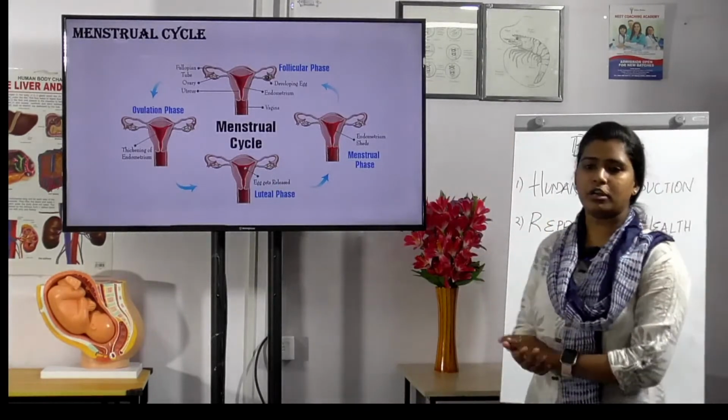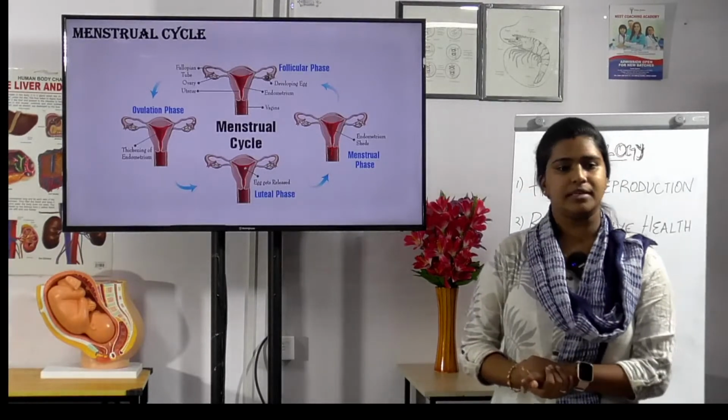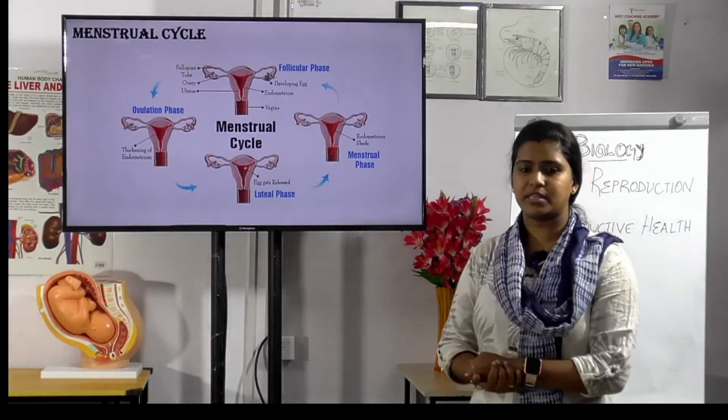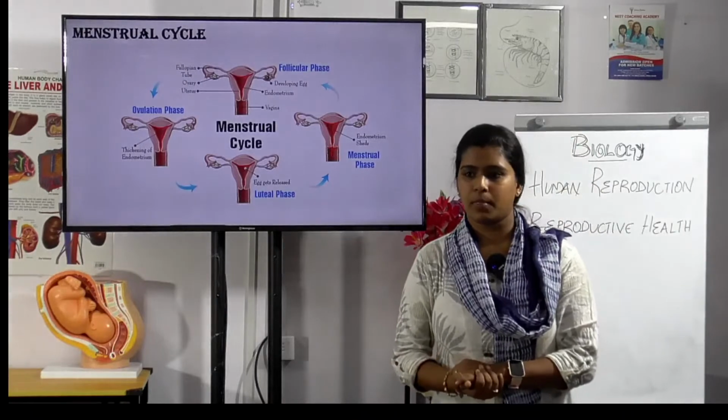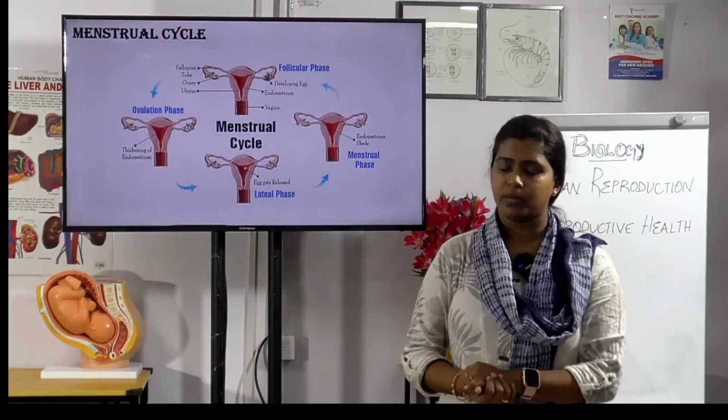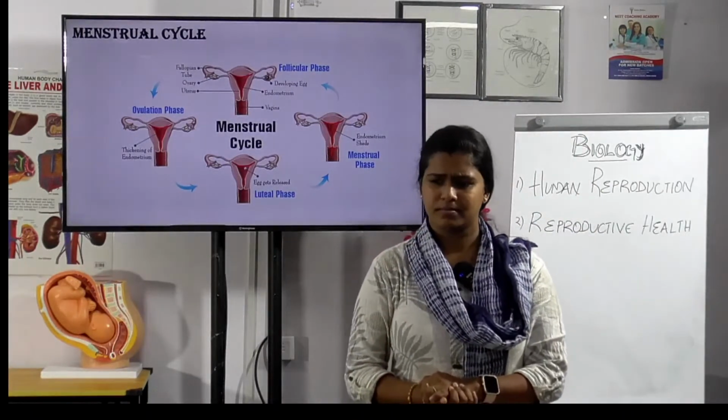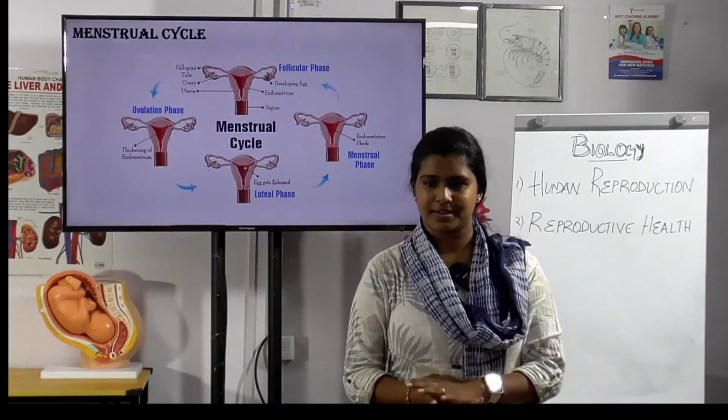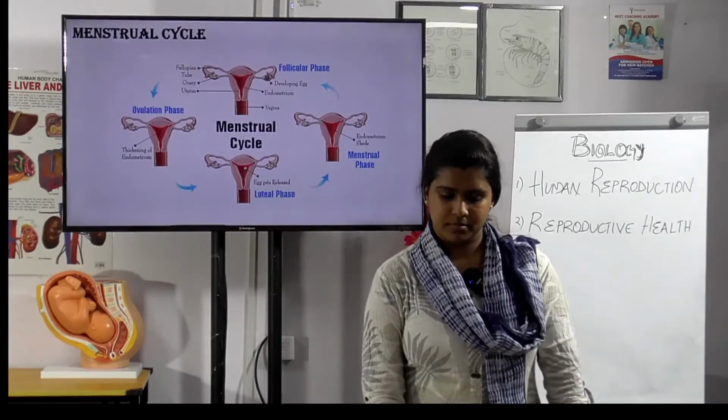Next the follicular phase. It takes 14 days. What happens here? The Graafian follicle forms. FSH and LH show a medium increase.